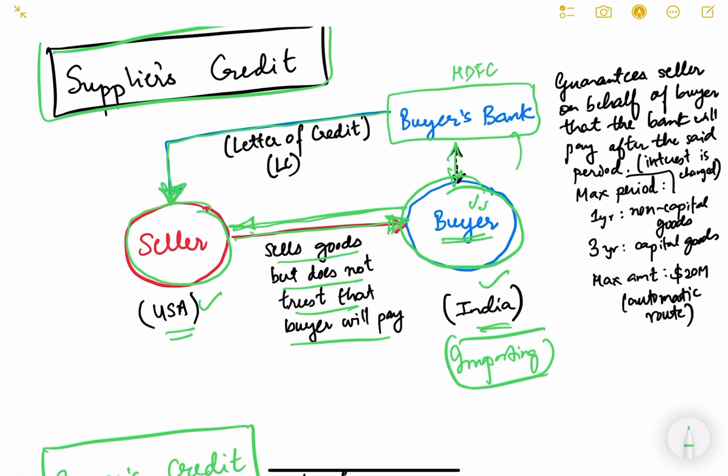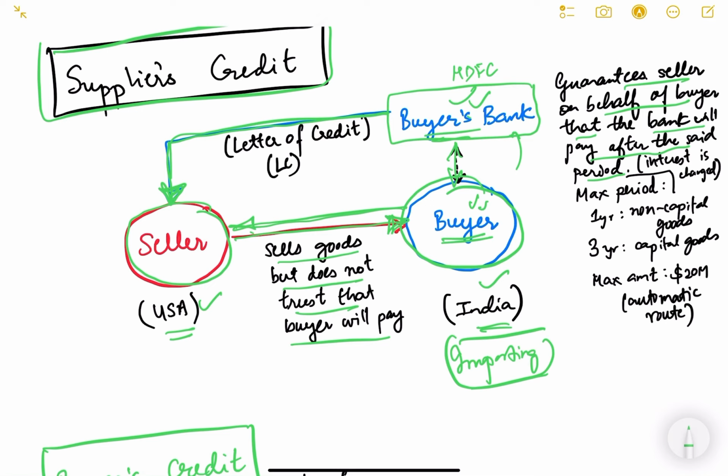The buyer's bank will guarantee the seller, on behalf of the buyer, that the bank will pay after the said period. The bank will say that after the said period, say 6 months or 3 months, I will pay you the amount of the bills.